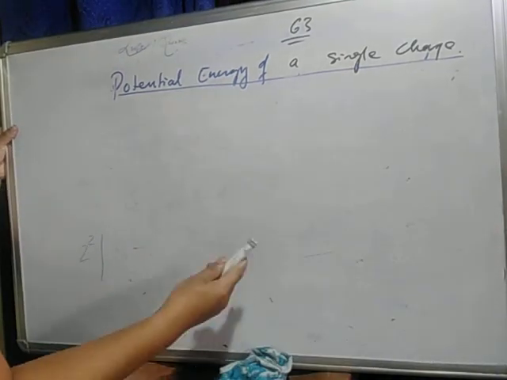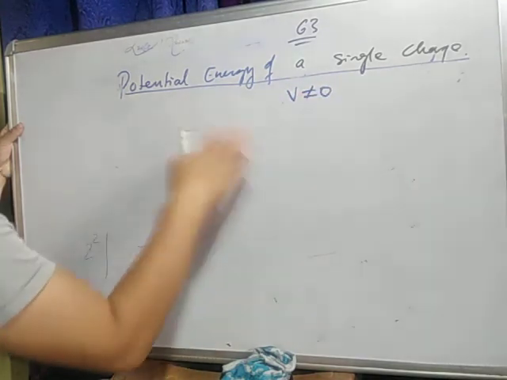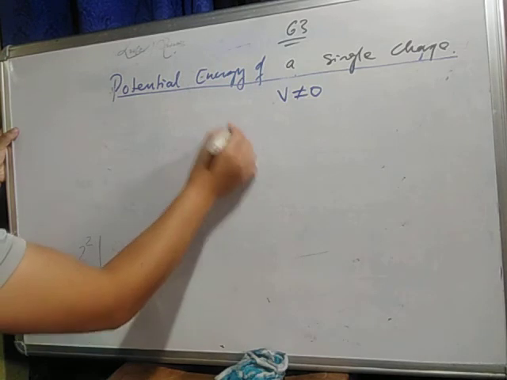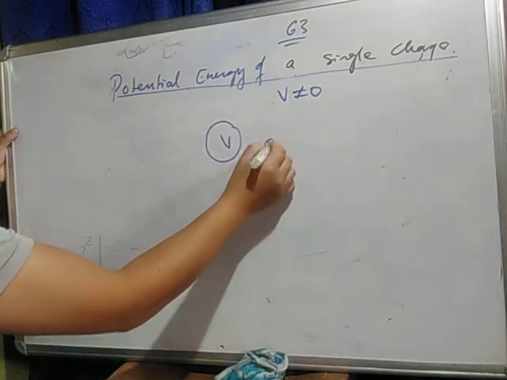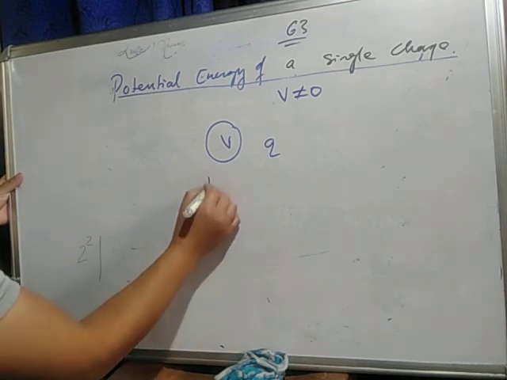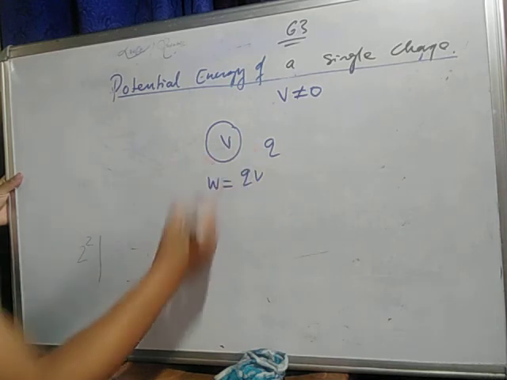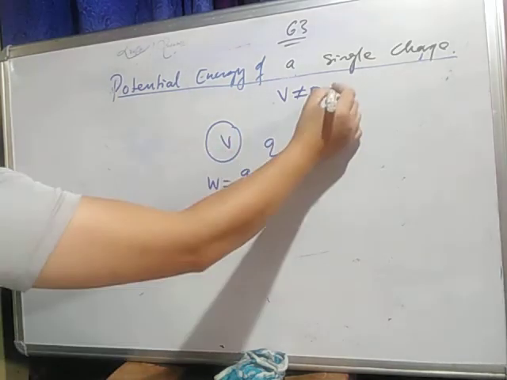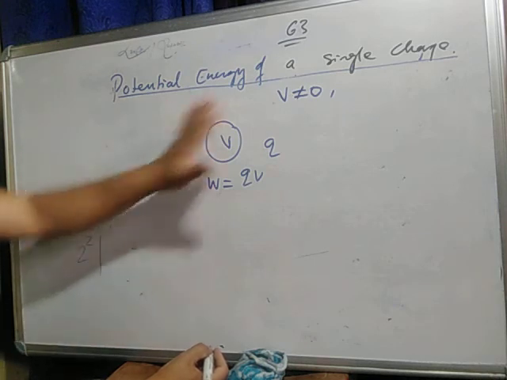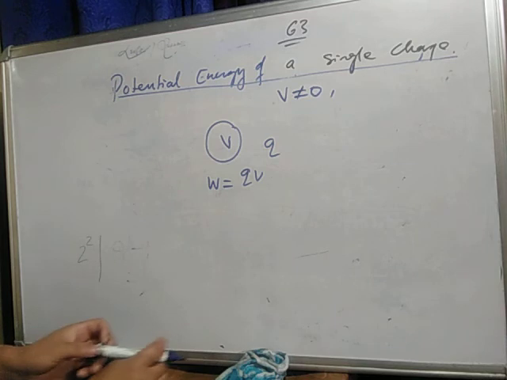Earlier V equals 0. Now V is not equal to 0, there is a potential here. So I am bringing a charge Q over here. What would be our work done? Work done equals how much? QV, isn't it? Q into V. This is in the presence of an external field.